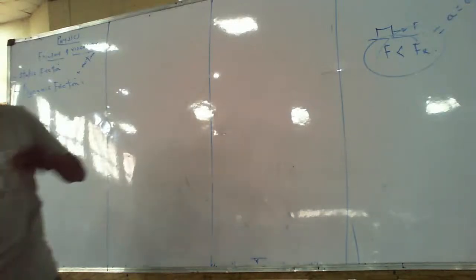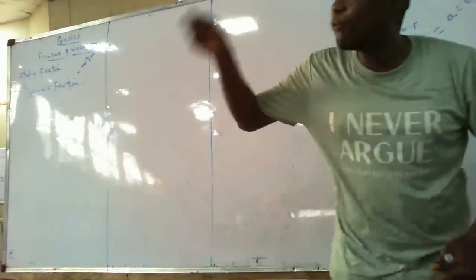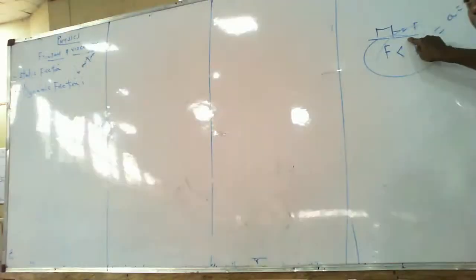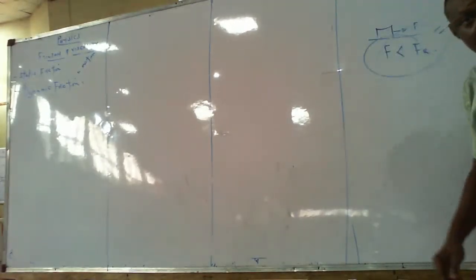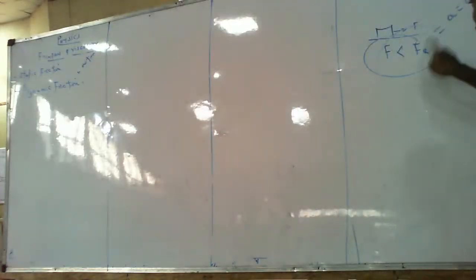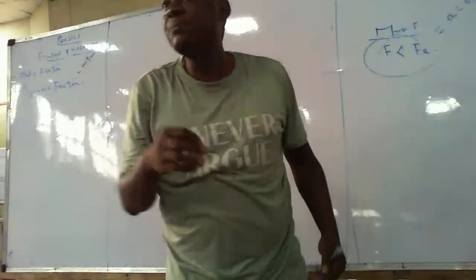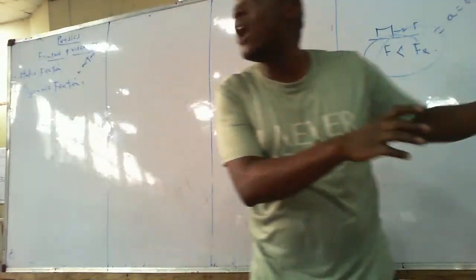It means that the force you are applying to push the body is lower than the frictional force between the surface and the body. So therefore, what type of friction do you call it? Static friction. Why? Because frictional force is greater than applied force. You now call somebody like me that, sir, I don't have strength, please, can you help me push it?